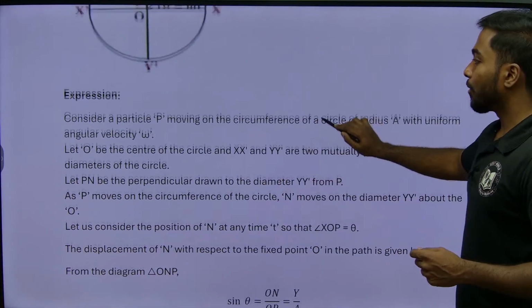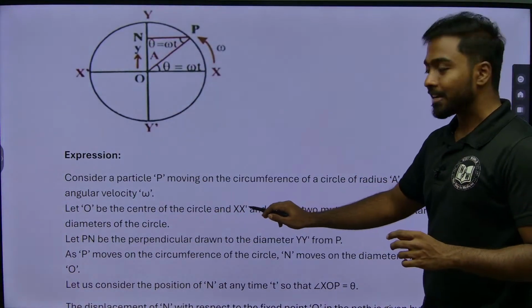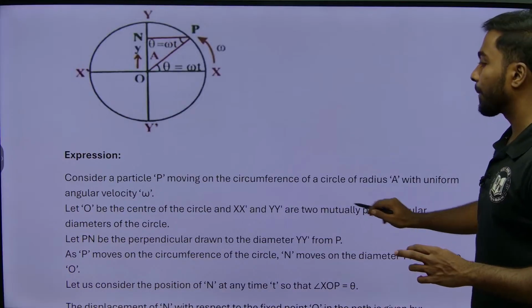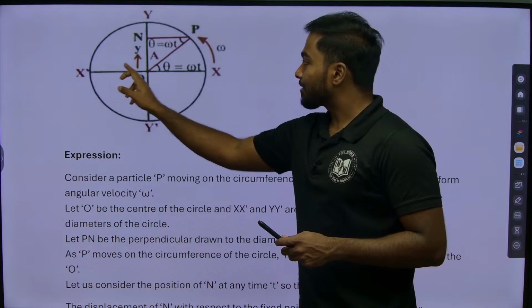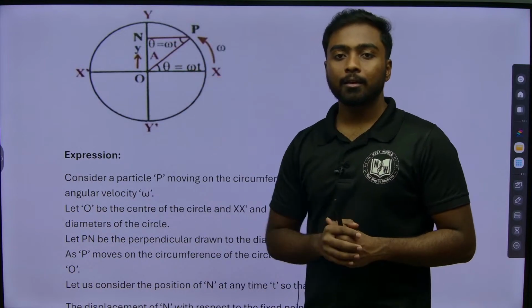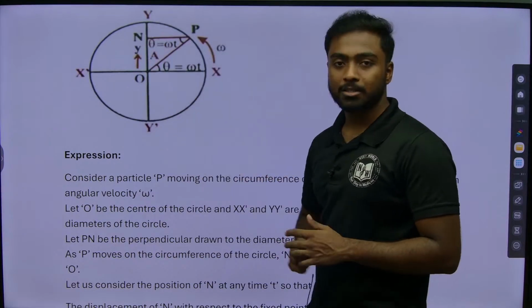Second point, let O be the center of the circle and x dash and y dash be two mutually perpendicular diameters of the circle. So we have considered the x axis and y axis as the diameters, that is x and x dash, y and y dash.